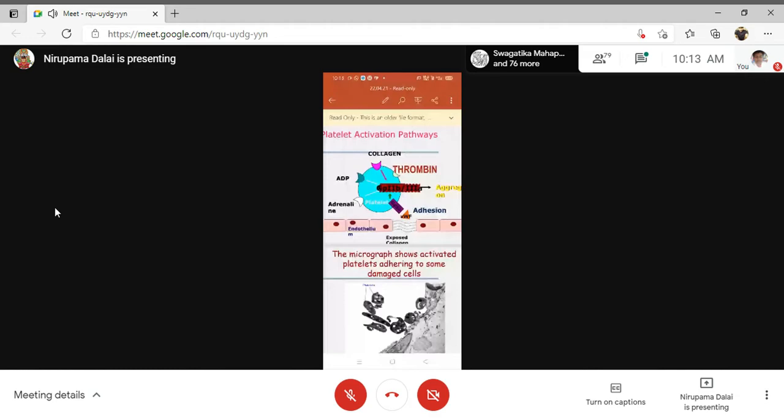What is the main objective of this prostacyclin? This prostacyclin will prevent the formation of platelet plug by preventing the aggregation of platelets. Okay, so this is the function of the prostacyclin. It will be formed in the presence of which enzyme? That is your prostacyclin synthetase. From which substrate? That is your cyclic endoperoxide. That will produce the prostacyclin in the presence of prostacyclin synthetase.